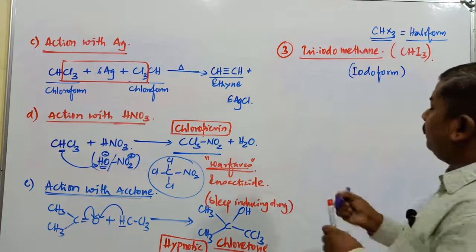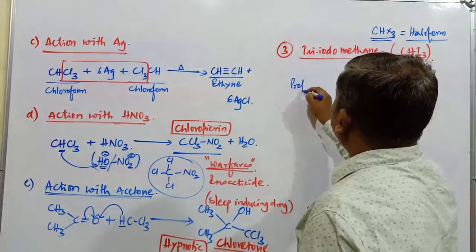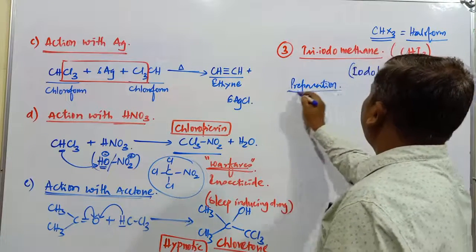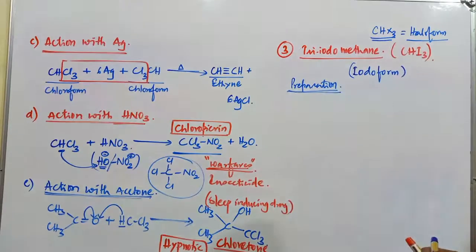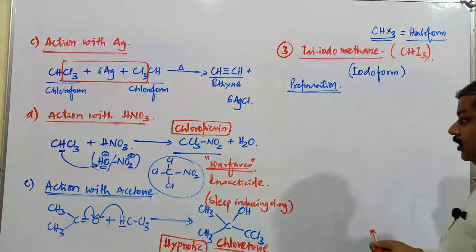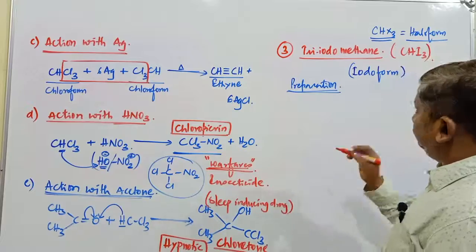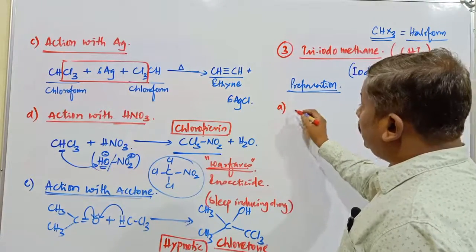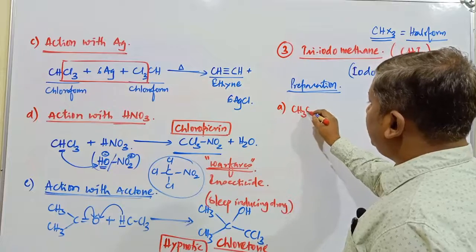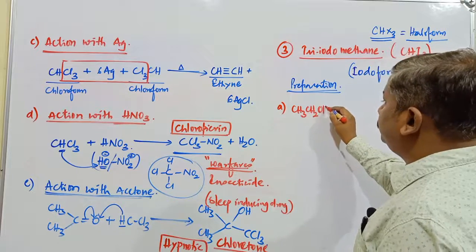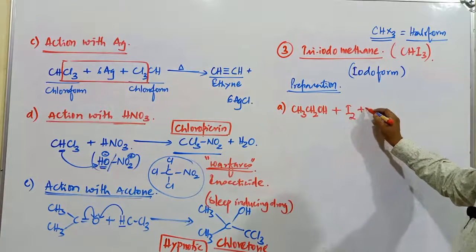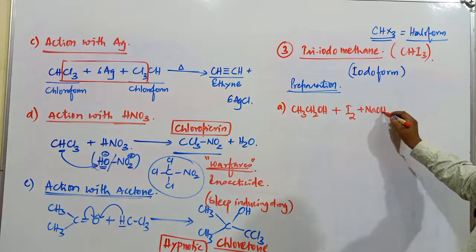What is the method of preparation? Method of preparation of this triiodomethane or iodoform compound. This iodoform compound is mainly obtained from the ethanol compound, CH3CH2OH, when it is treated with iodine and sodium hydroxide.